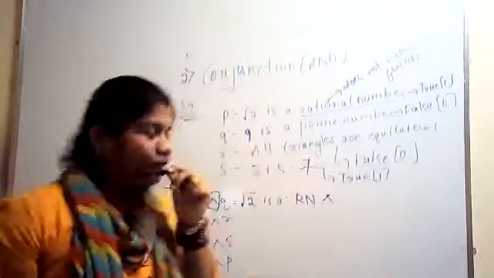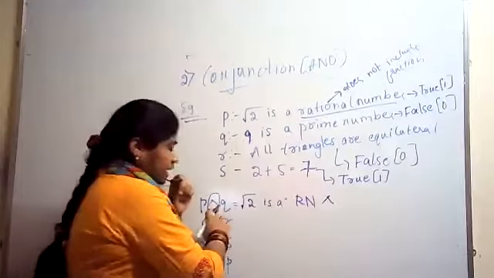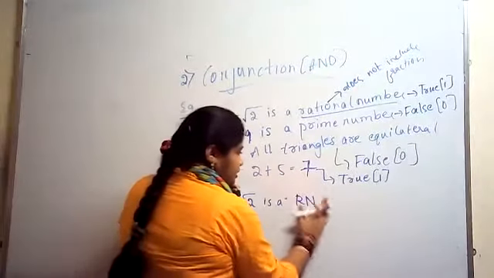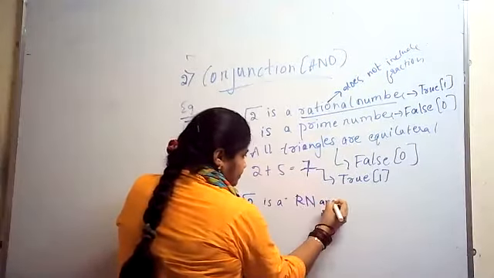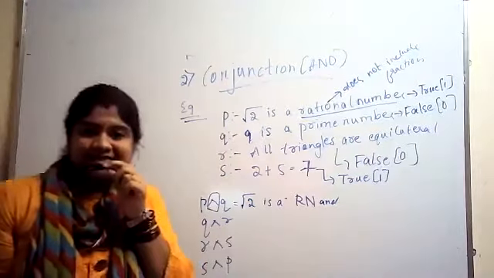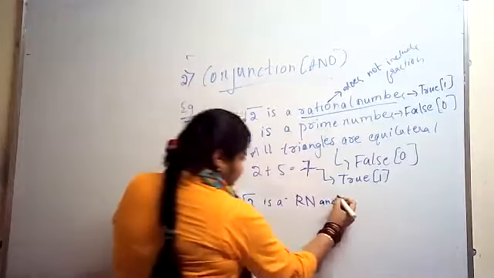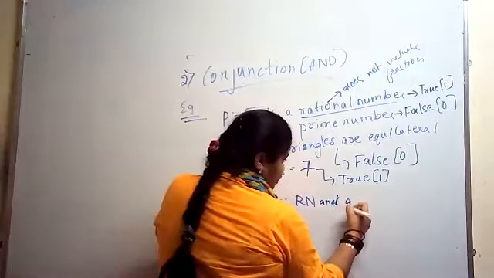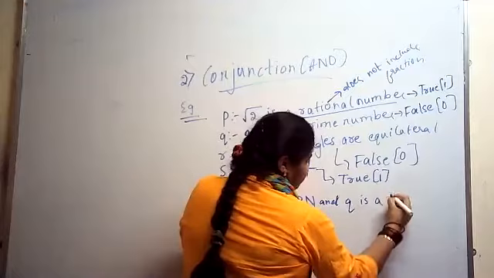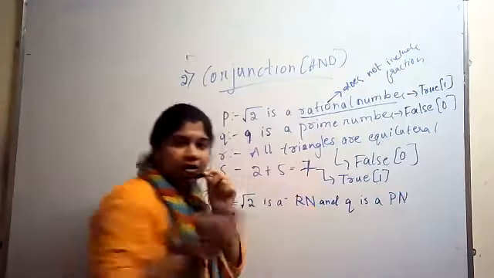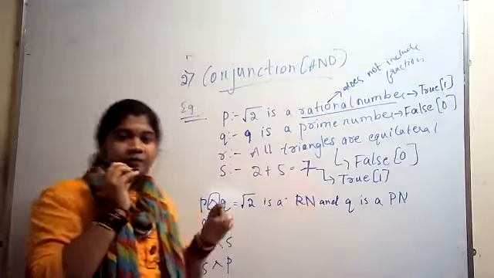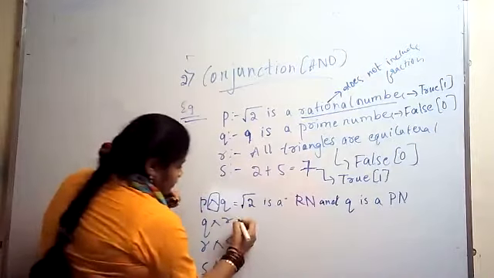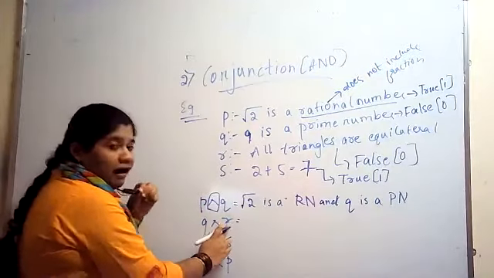Okay, instead of writing the long form, I am writing just P here. And what is Q here? Q is a prime number. I am using the short form due to space. Okay, next statement: Q and R.